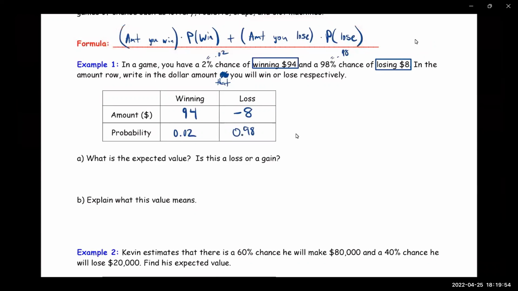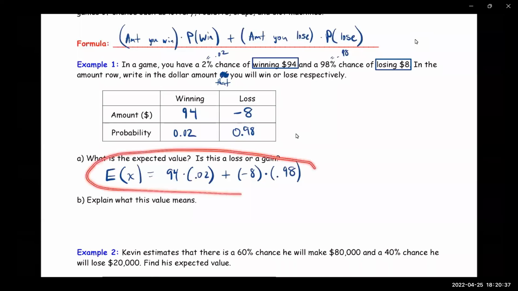All right, so let's figure out the expected value. This is the way they label expected value: the expected value of, we'll just call it X. The expected value of X is the amount that you win, that's $94, times the probability that you win, 0.02, plus the amount that you lose, -$8, times the probability that you lose, 0.98.